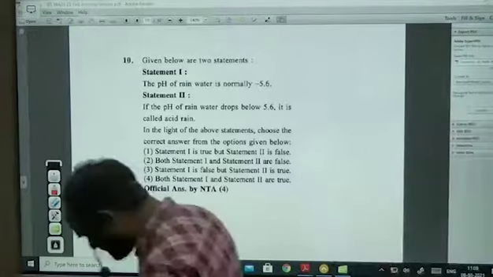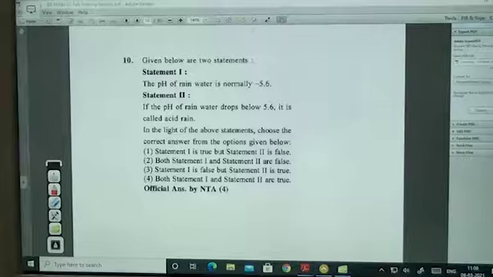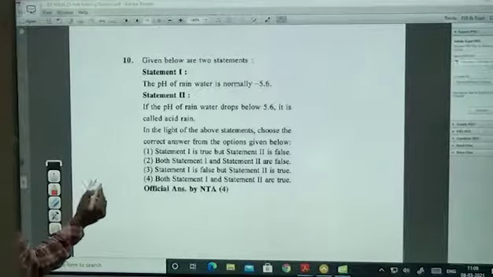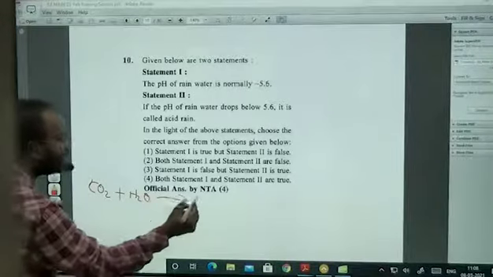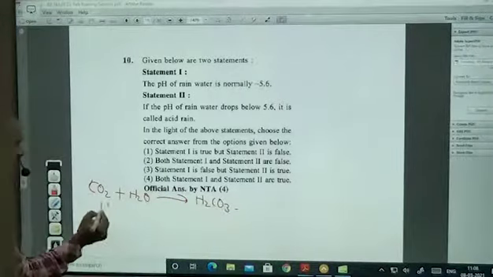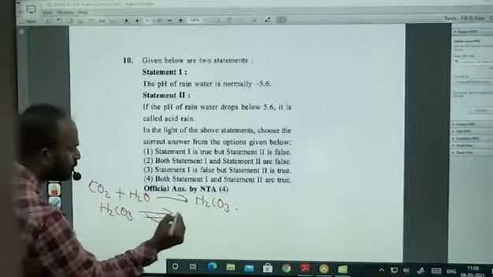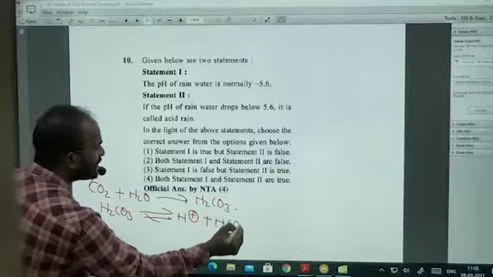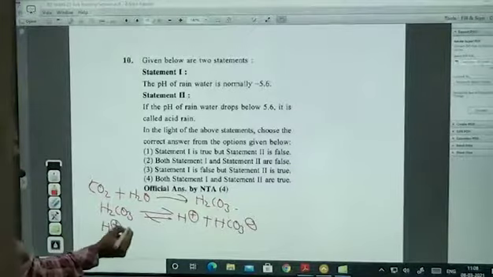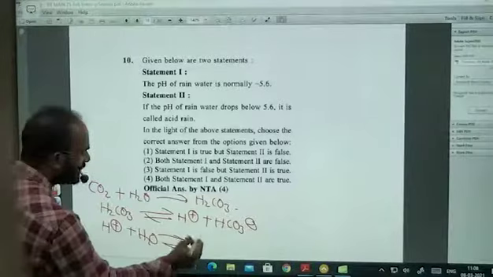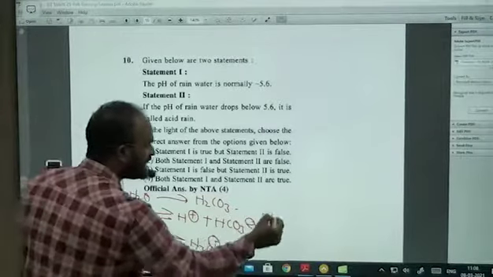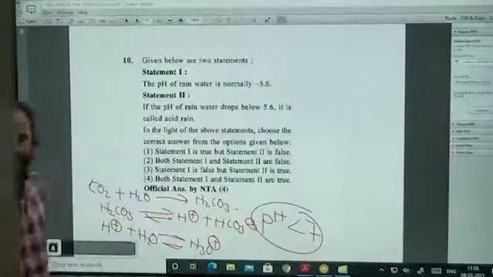Due to the presence of? Correct. When water comes in the form of rain, it will combine with the carbon dioxide which is present in nature. Carbon dioxide plus H2O gives H2CO3. H2CO3 gives H+ plus HCO3-. This H+, when it combines with the water drop, is converted to H3O+. This is enough to explain the pH of rainwater.